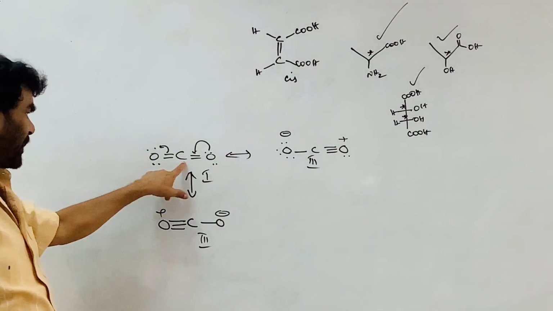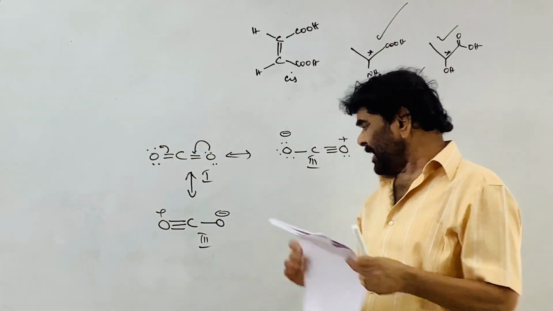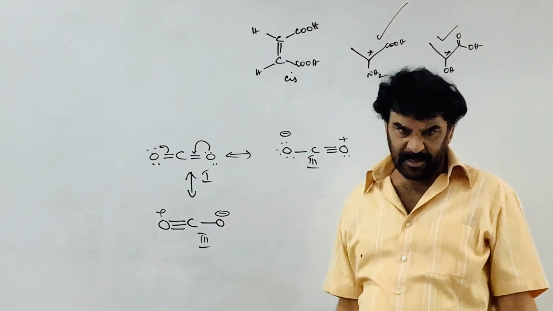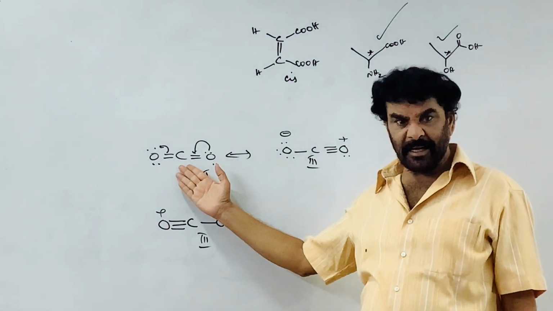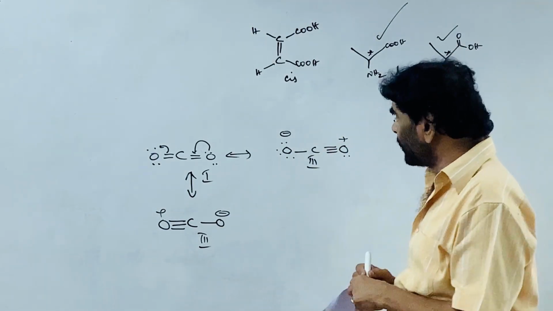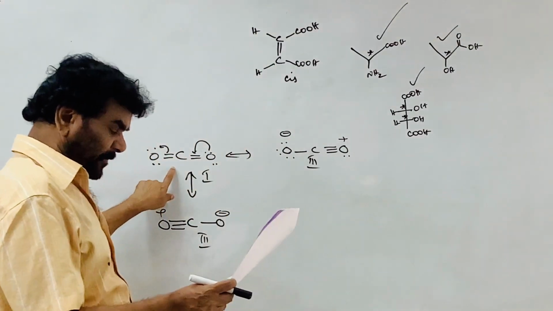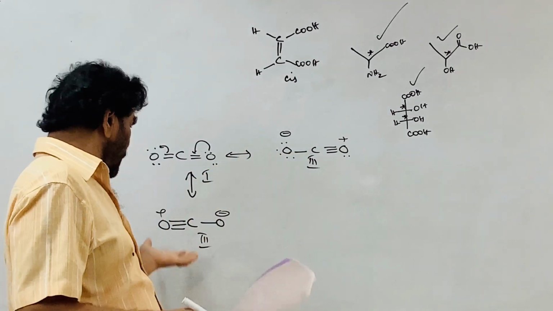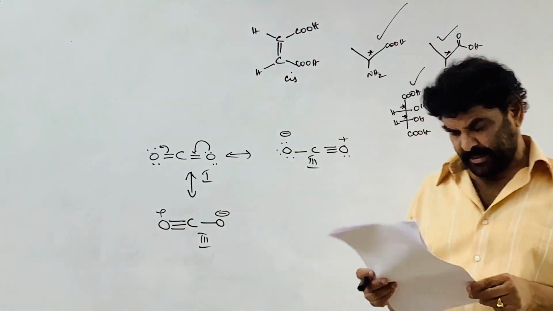According to the rules, see the relative stabilities of the resonance structures. The number of covalent bonds is the same in all the cases, and the octet is completed in all the cases. So now the next one is the charge separation. This is without charge separation. These two have charge separation and are equivalent. Therefore, this is more stable. These two are a little less stable compared to the one. Therefore, B is correct.